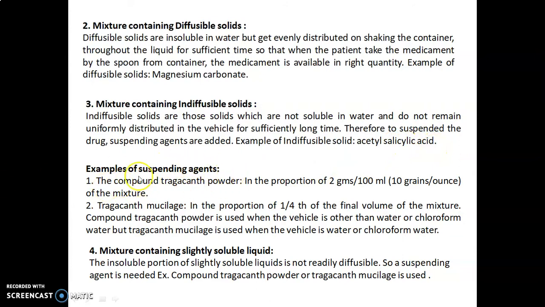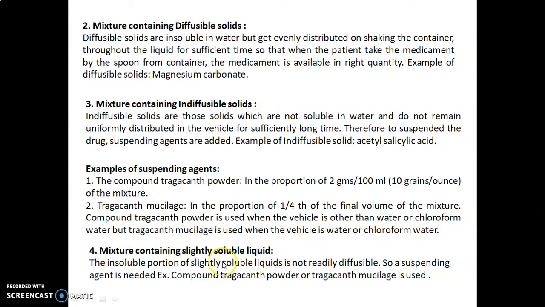Examples of suspending agents: compound tragacanth powder in the proportion of 2 grams per 100 ml, that is 10 grains per ounce of the mixture, and tragacanth mucilage in the proportion of 1/4 of the final volume of the mixture. Compound tragacanth powder is used when the vehicle is other than water or chloroform water, but tragacanth mucilage is used when the vehicle is water or chloroform water.